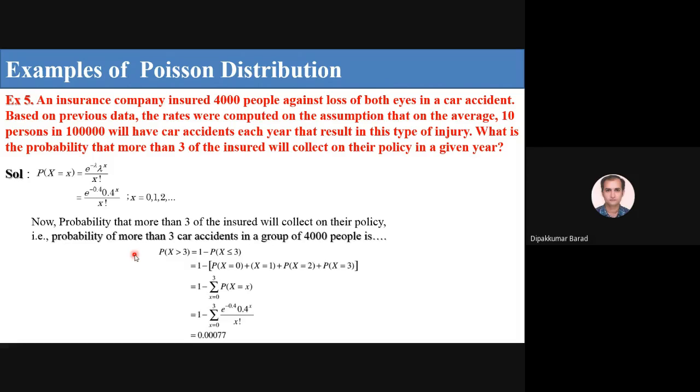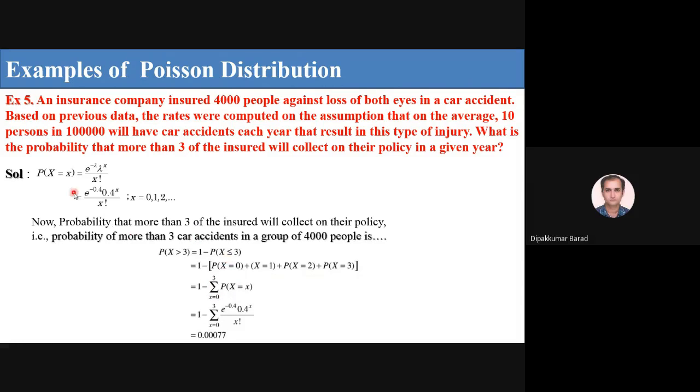But x greater than 3 goes to infinity, so I can write it as 1 minus P of x less than or equal to 3. And x less than or equal to 3 means P of x0 plus P of x1 plus P of x2 plus P of x3, the summation of P of x from 0 to 3.